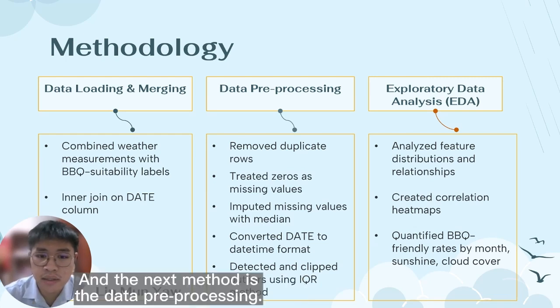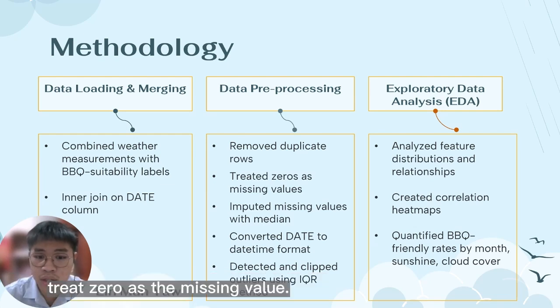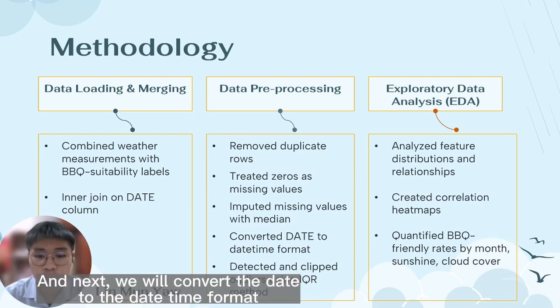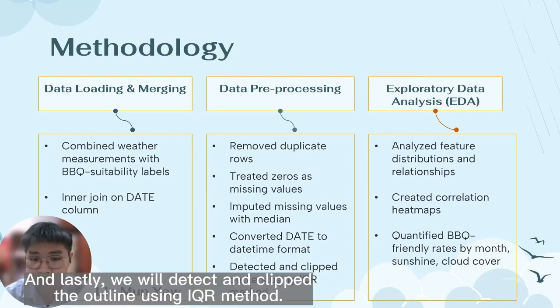And the next method is the data pre-processing. First, we remove the duplicate rows and we also treat 0 as the missing value. And then we impute the missing value with the median of the column. Next, we convert the date to the datetime format for better model training. And lastly, we detected and clipped the outliers using the IQR method.